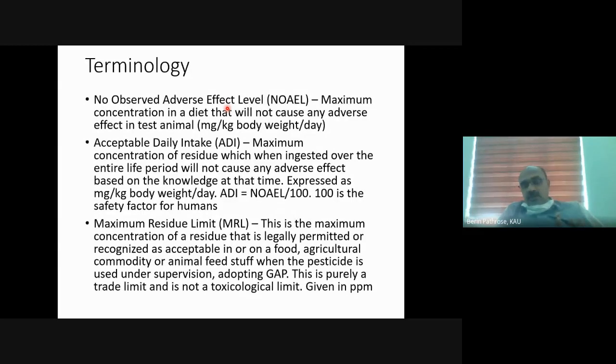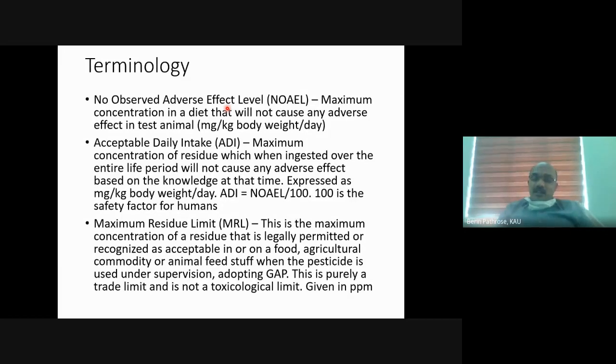Okay, fine. So you understood. That means you identified a particular dose below which, even if the animal consumes it daily throughout its entire lifetime, it won't cause any adverse effect. You found that dose.